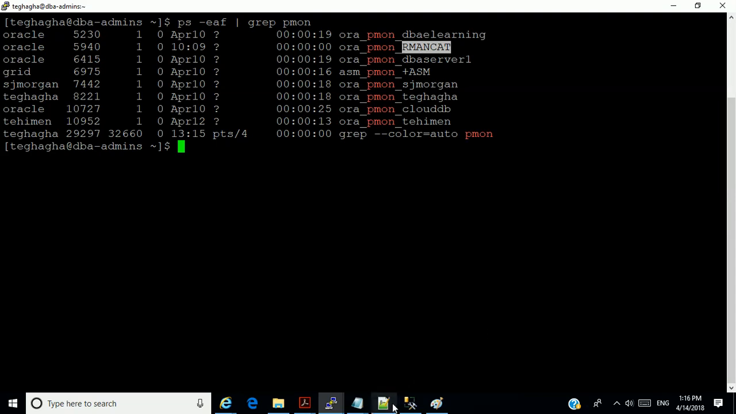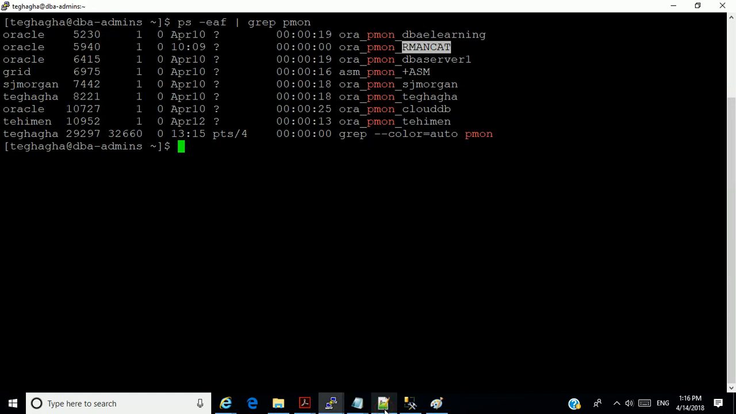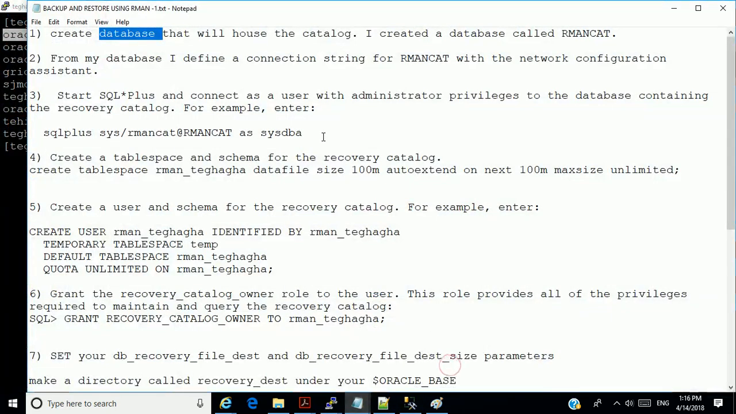So what I want to do here is connect to RMANCAT, which is owned by Oracle, and I'm going to go into RMANCAT and create a new schema. And this new schema is going to be called RMAN underscore Tiegaga.